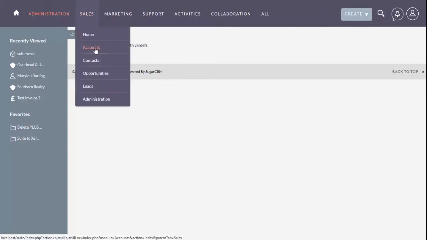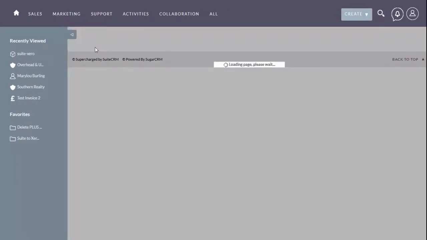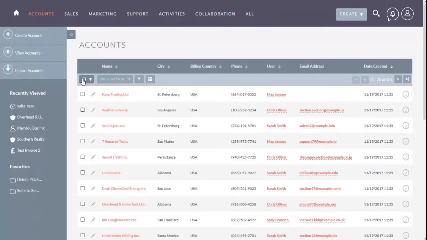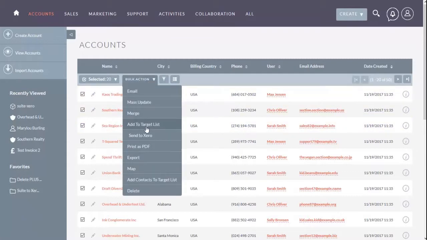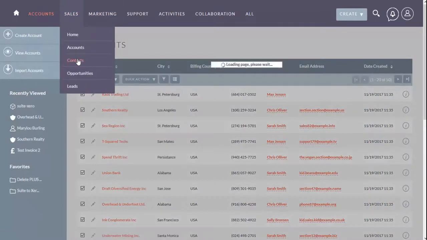If you navigate now to the Accounts or Contacts list views, select multiple accounts, click on the Bulk Action menu and you'll see a new Send to Xero option. The same option is available in the account and the contacts list view.